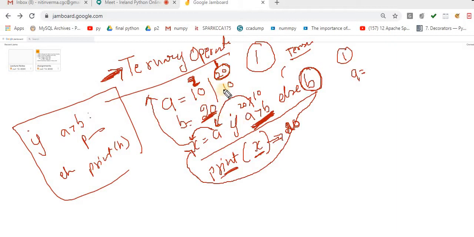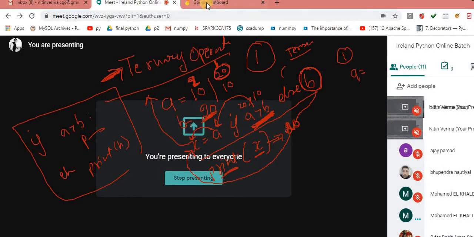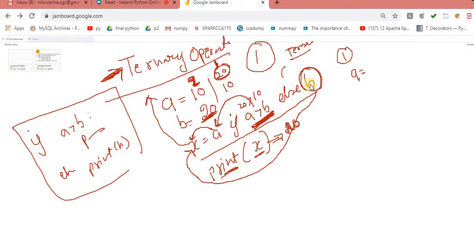That means I am giving two values and I am getting the result. Which one is greater? So X contains the larger value in this case, and I am printing that value over here. This concept is called ternary operator. I am taking one more example. Have patience. Now one more example, very simple.